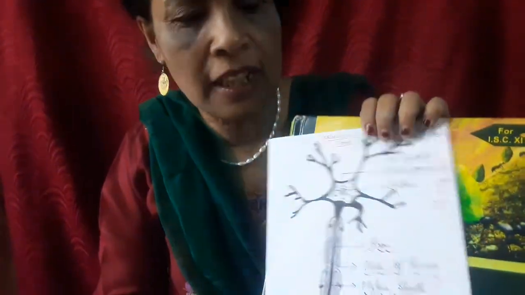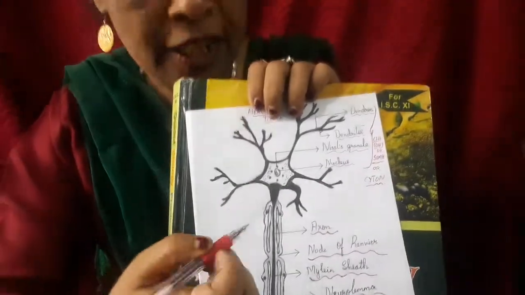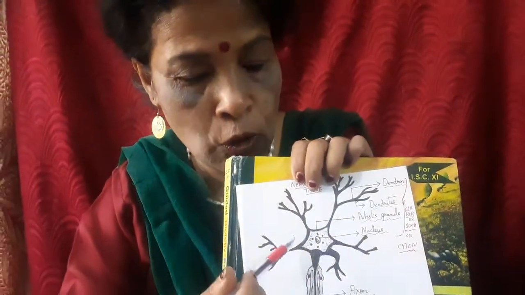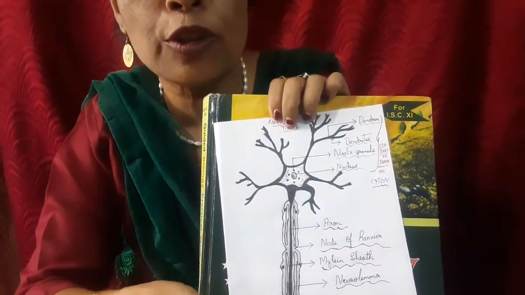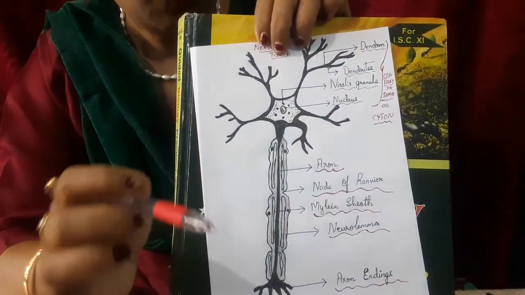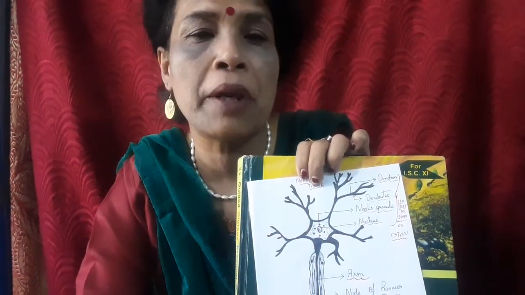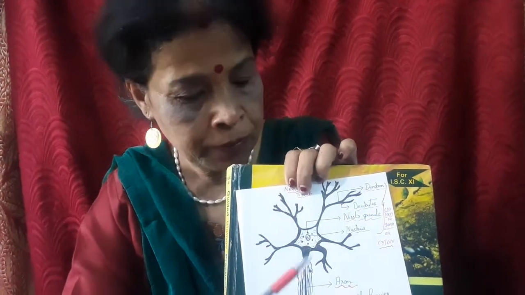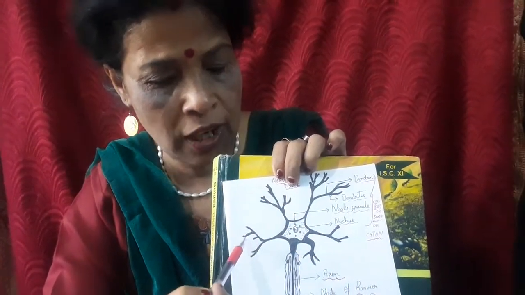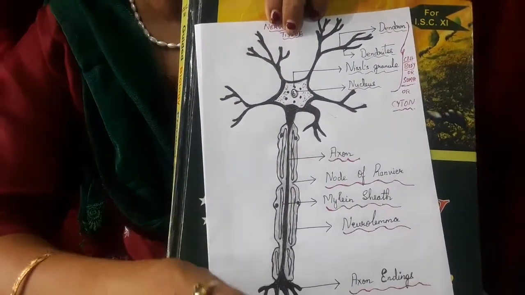Next, we come to the last type of animal tissue, which is called the nervous tissue. Clear? Now, nervous tissue is made up of nerve cells called neurons. This is the diagram of a neuron. A neuron consists of three parts: the cell body, cyton, also called perikaryon or soma, small short processes called dendrons, and a long process called axon.